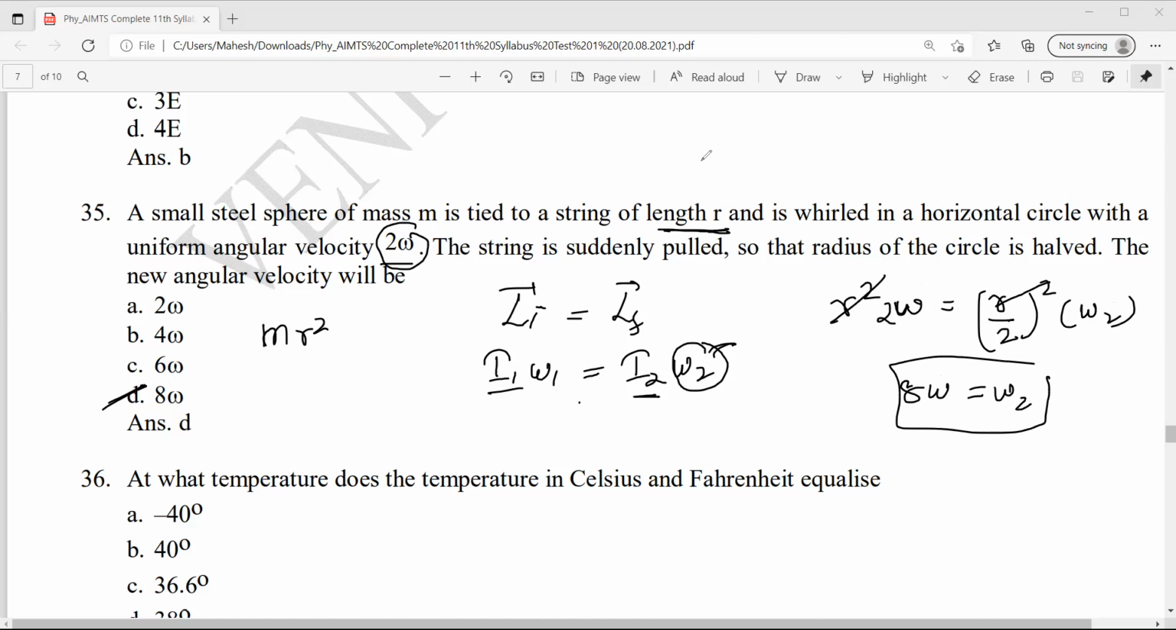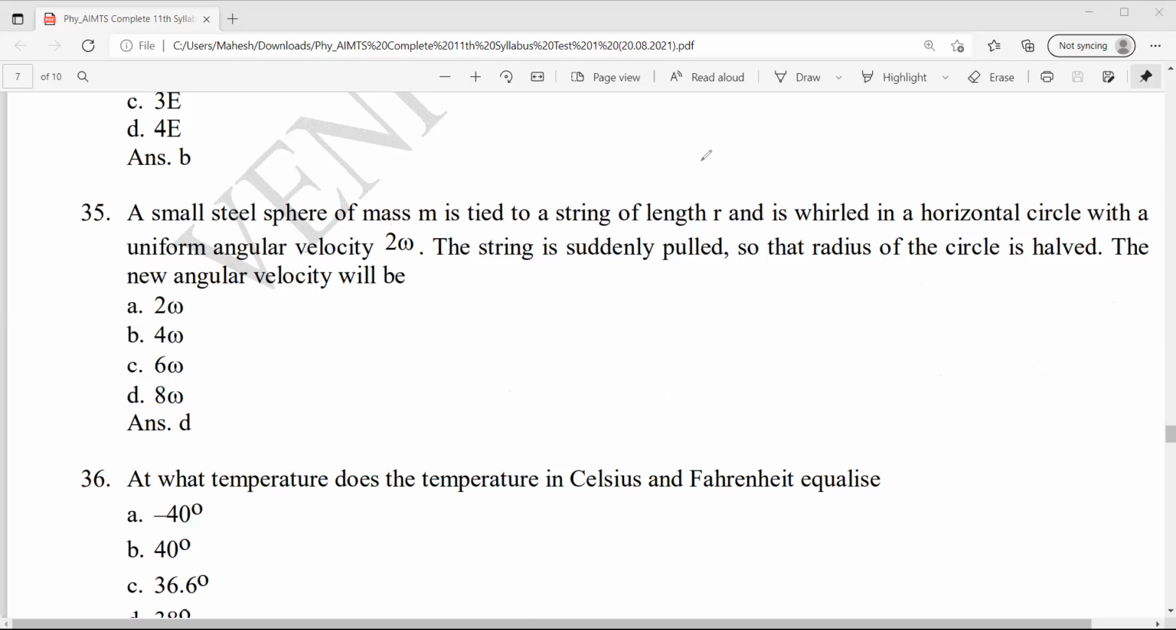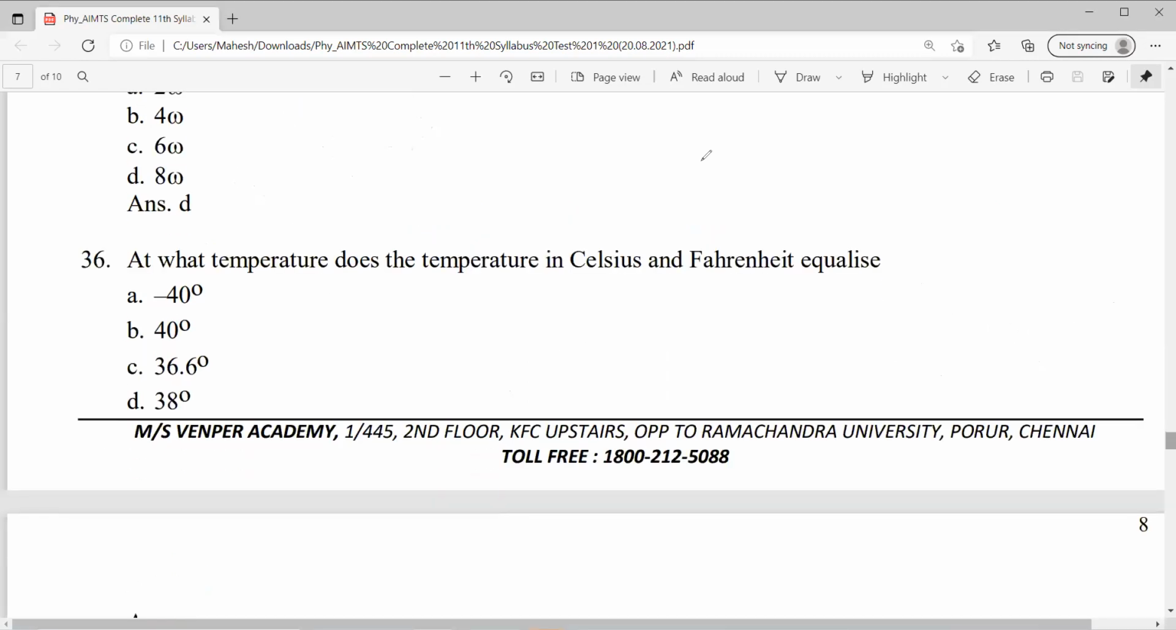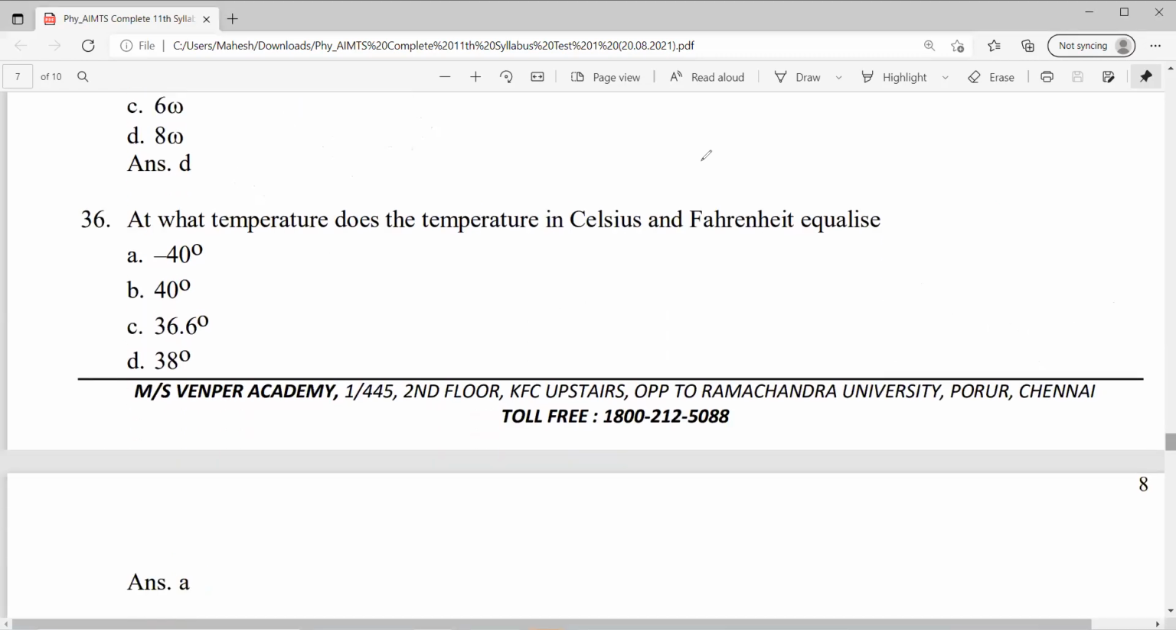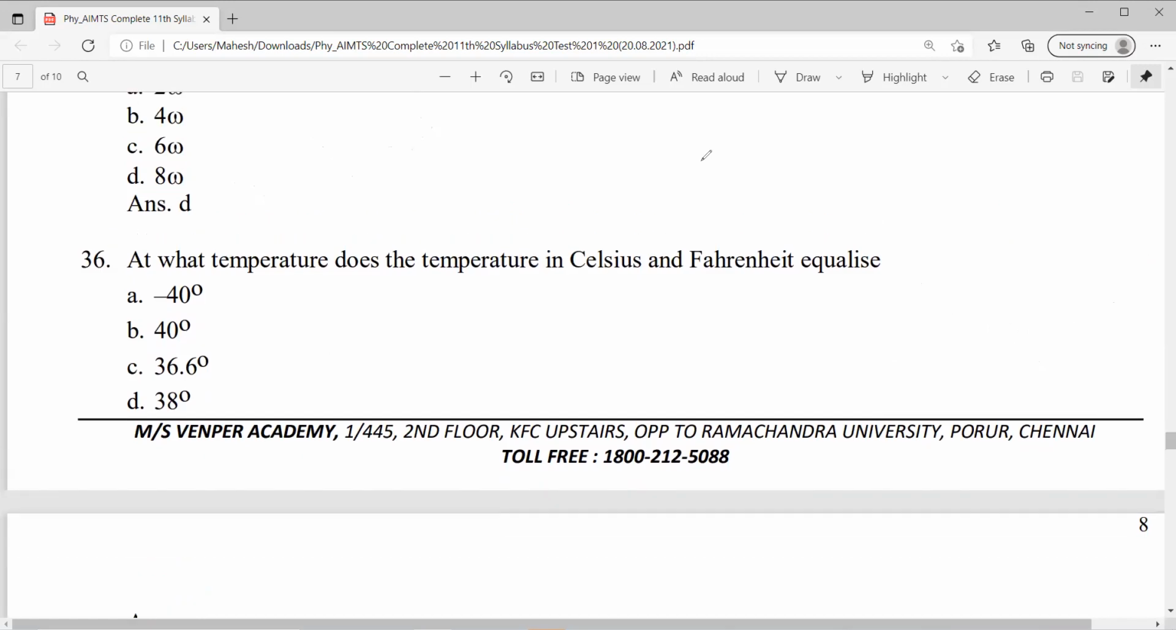Next, coming to the next question. Question number 36. At what temperature does the temperature in Celsius and Fahrenheit equalize? Very general question. Option A is correct. These are a few general questions which you should remember. If you want to solve, you can go with the temperature scale and equate Celsius and Fahrenheit degrees.